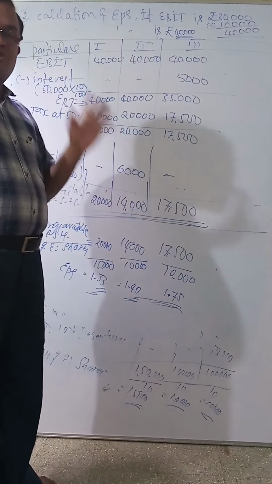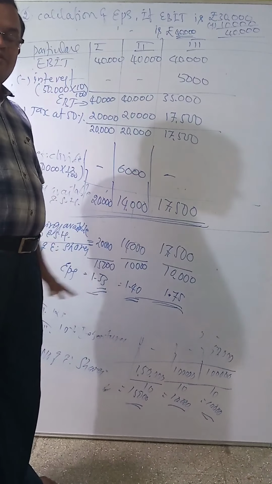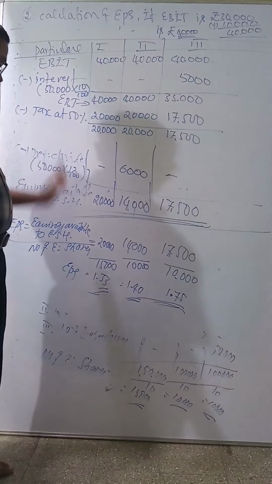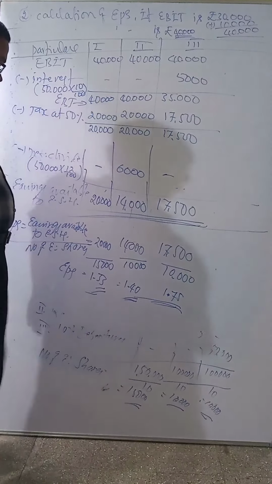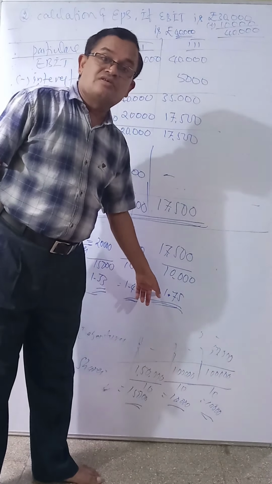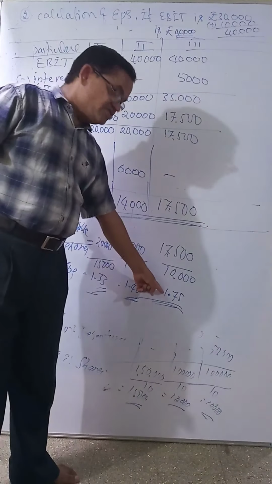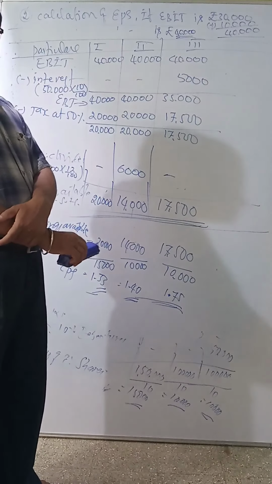Third alternative is the best alternative for selecting the proposal or financing the funds. Third alternative is good. Understood? Third alternative should be considered for financing the funds because its EPS is higher than the other two alternatives.